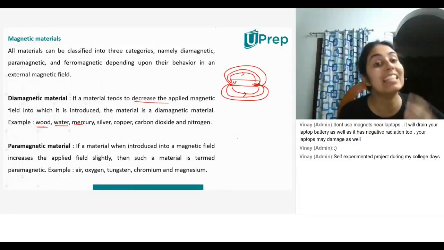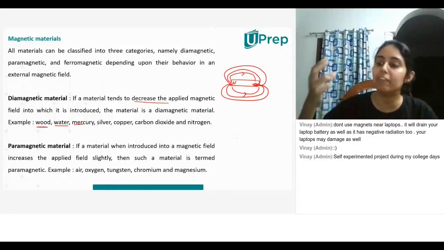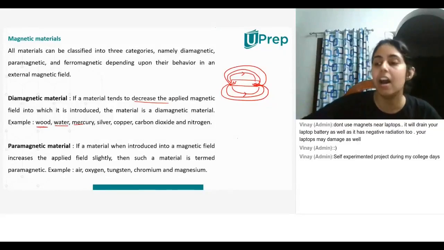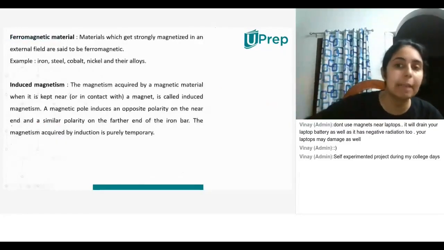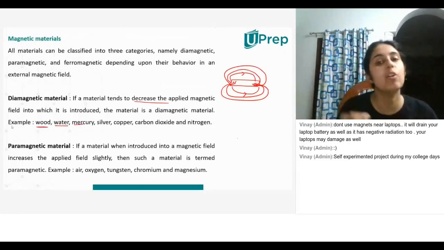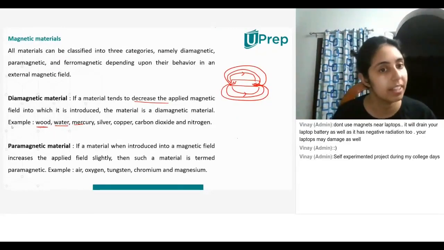It will not be as strong a magnet as it will be out in the air. If I have a magnet in the air and I put that same magnet in water, it will not be as strong as it is in the air. That is because water is a diamagnetic material. Does that make sense?